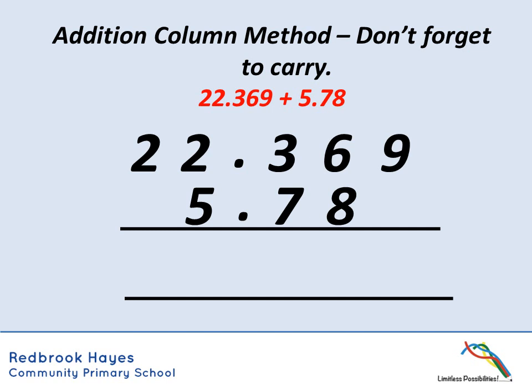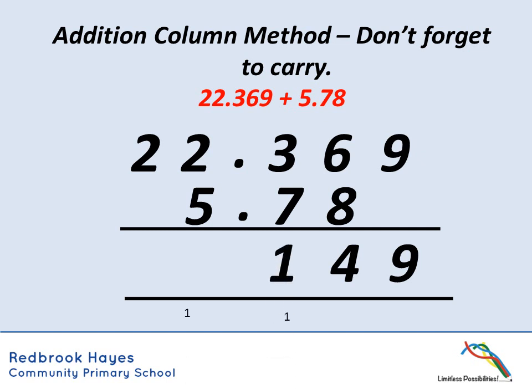So starting on the right, in our thousandths column, it's 9 plus 0 is 9, 6 plus 8 would be 14, so we're going to put our 4, and we're going to carry that 10 into the next column, which is the tenths column, and we're going to add 3 and 7 together, which is 10, plus our carried 1, which will be 11.